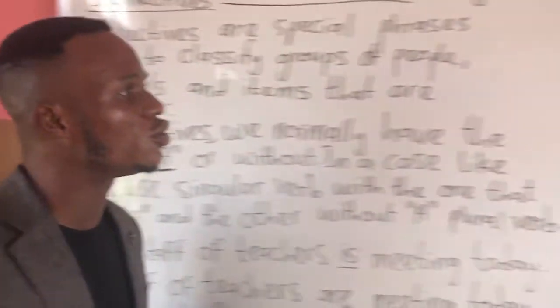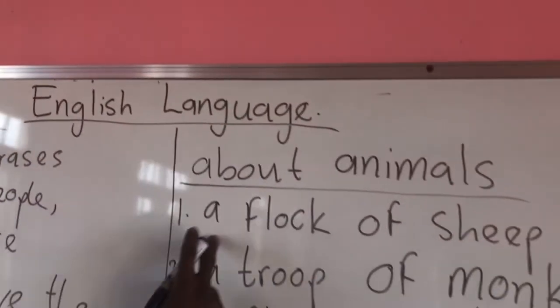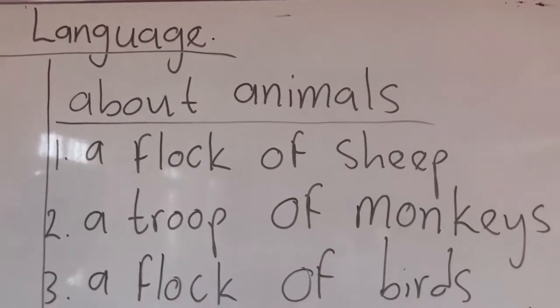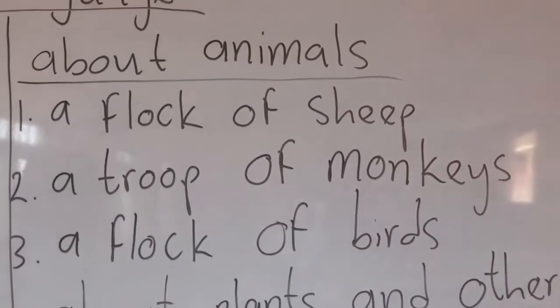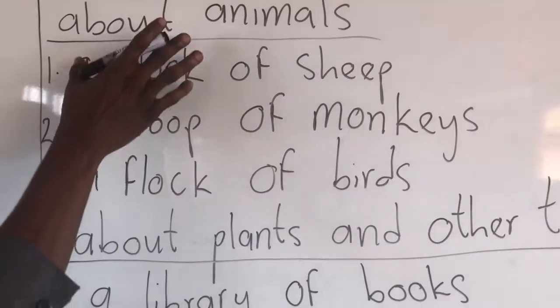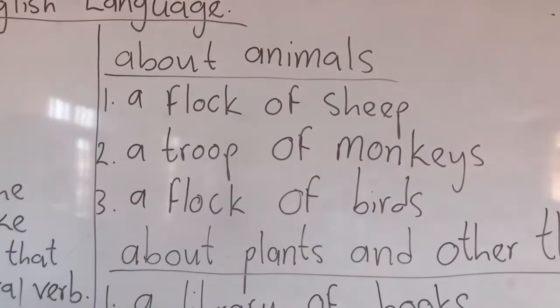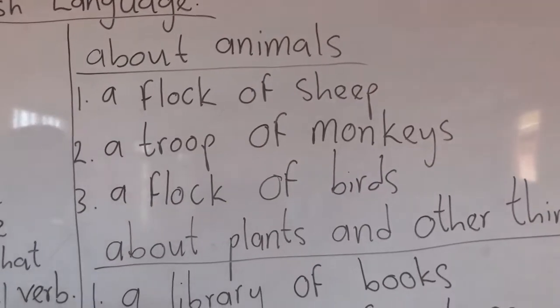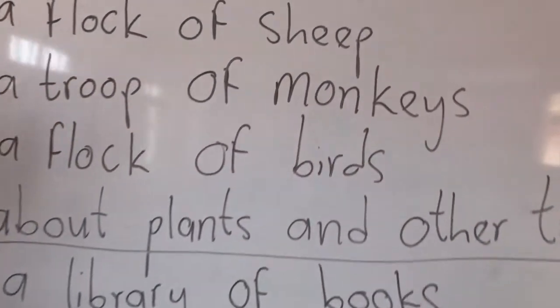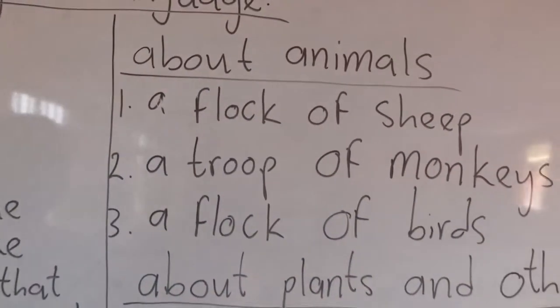Now let's move on to collectives about animals. A flock of sheep, a troop of monkeys, a flock of birds. These are also examples under animals.